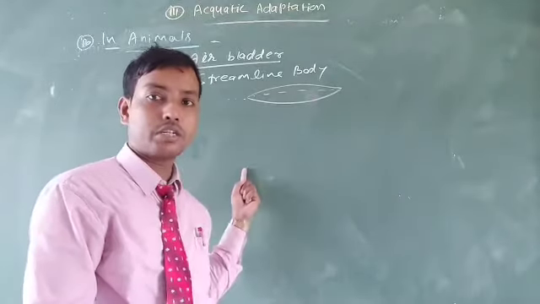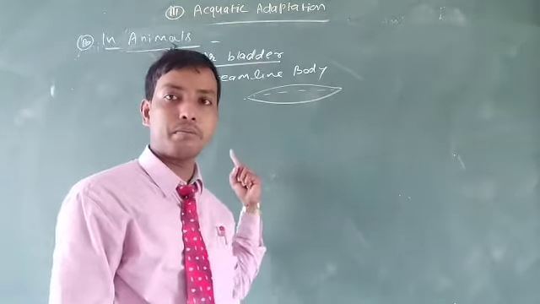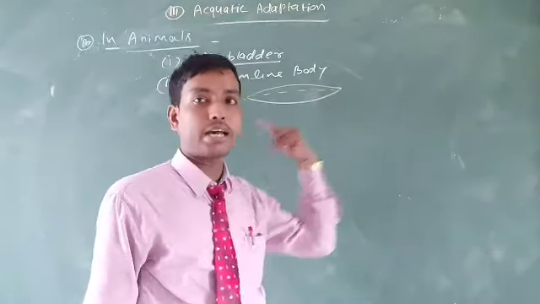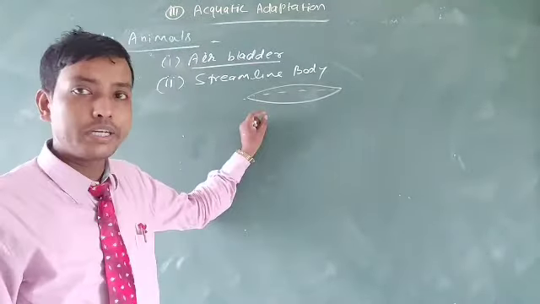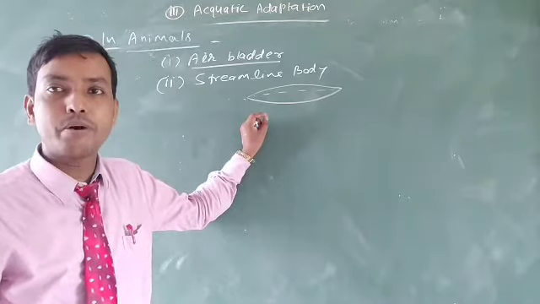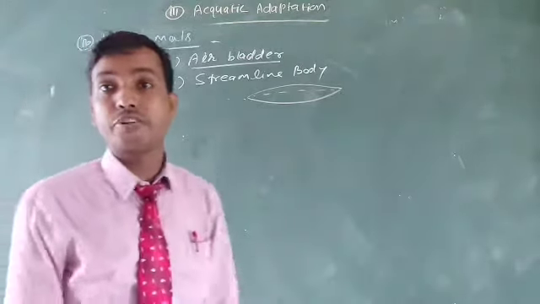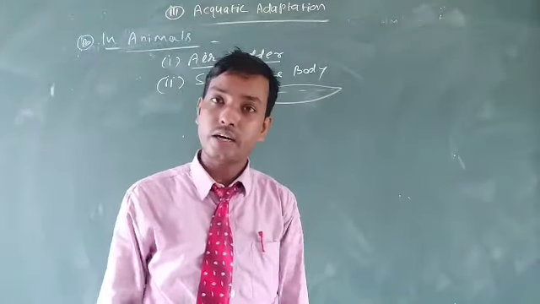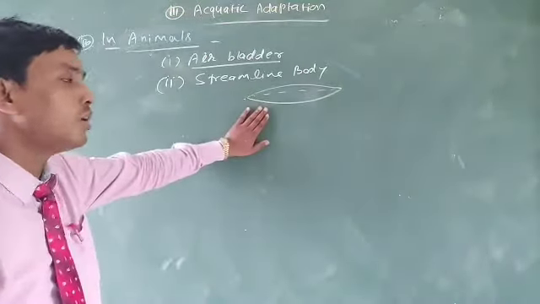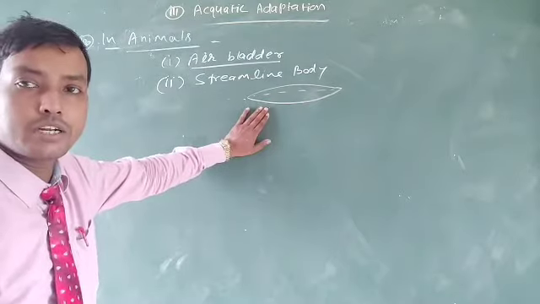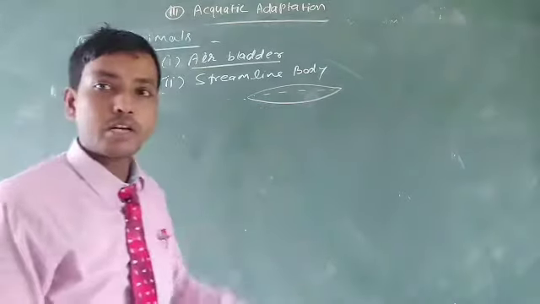Keep in mind, it is able to move, it is able to swim. The streamline body reduces the overall friction of water that is generally created during water flow. This helps overcome the problem of friction, and this is an advantage of aquatic organisms.